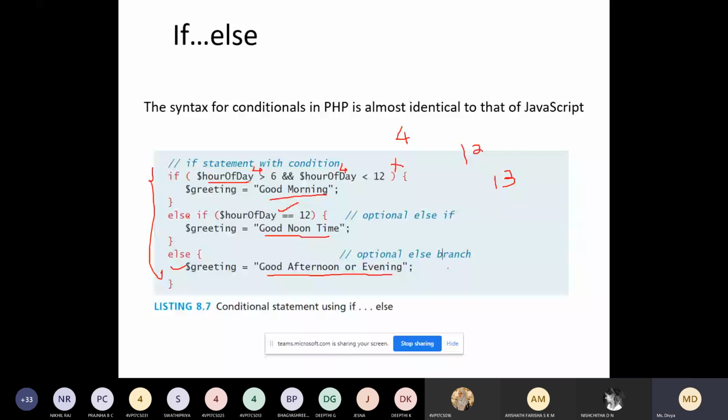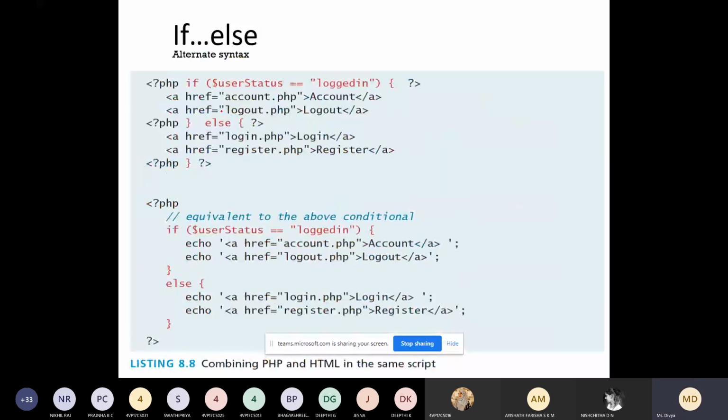So this is one more code, equivalent to the above code. Here we are checking user status. There is a variable, user status, and you can give it the value logged in.